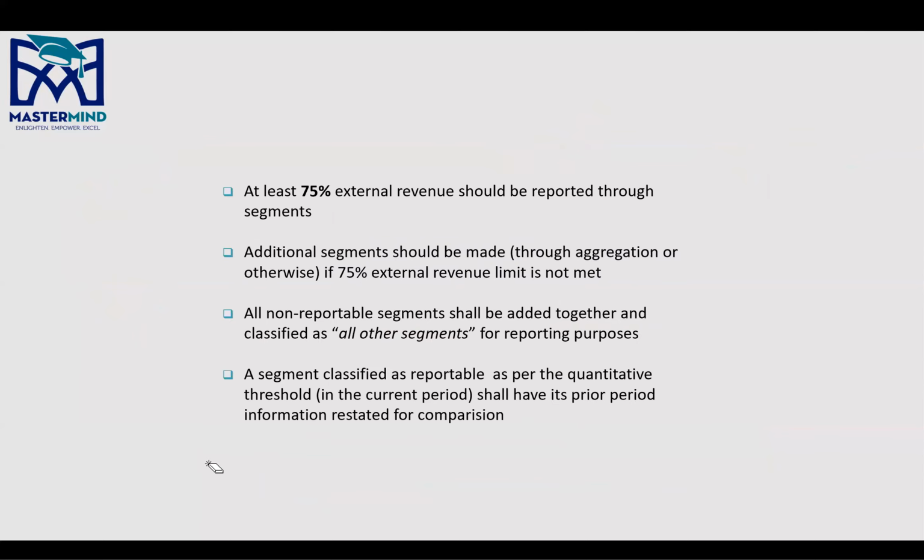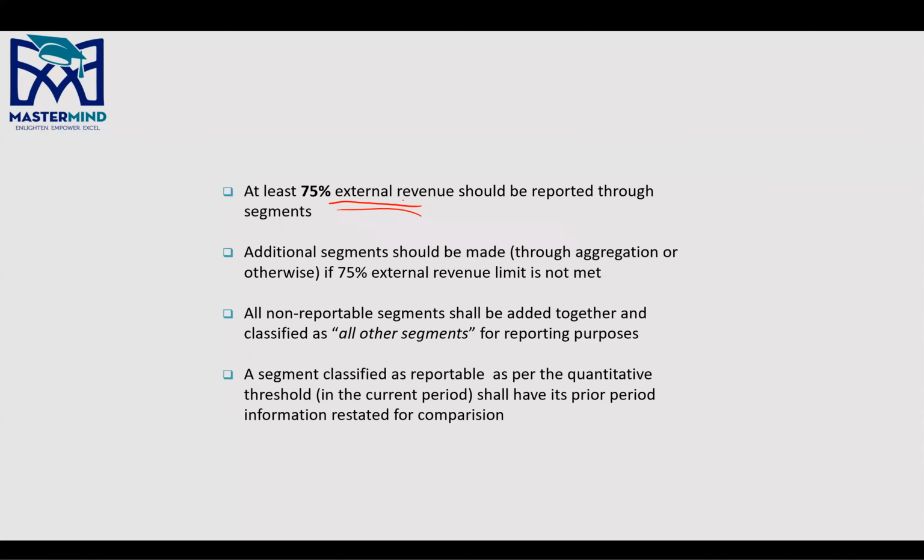Very important point. This one, the first one, is very important. It says that once you've identified all the segments, you need to make sure that at least 75% of external, not internal, revenue should be reported through segments, right? Through clearly identified segments. Okay.